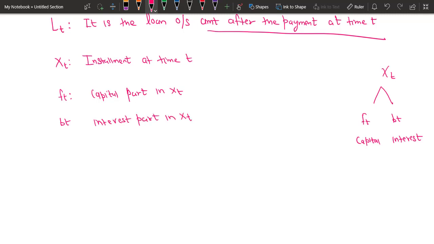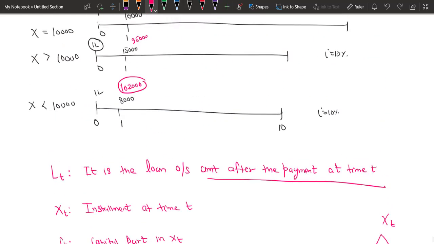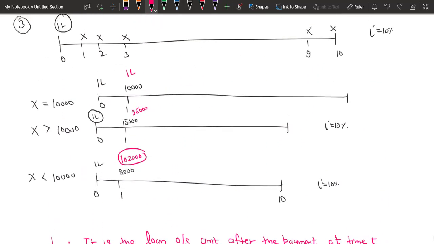interest part in xt. So for example, in the second option, when we paid 15,000, our x1 was equal to 15,000, our f1 was equal to 5,000, since the capital amount in this x1 was 5,000, and b1 was equal to 10,000. That is the interest part in this loan.